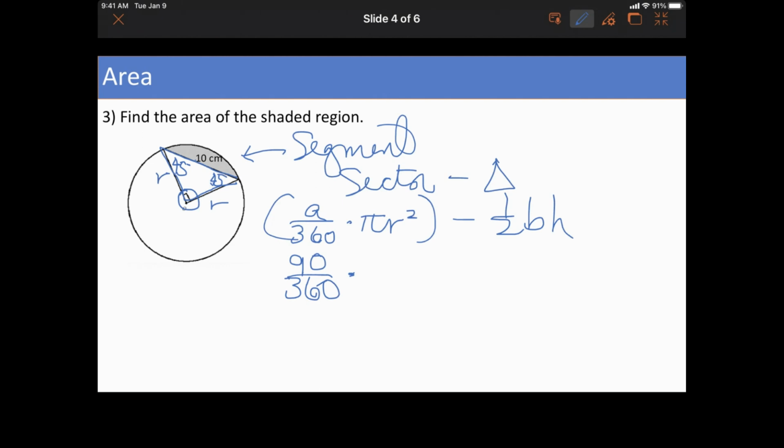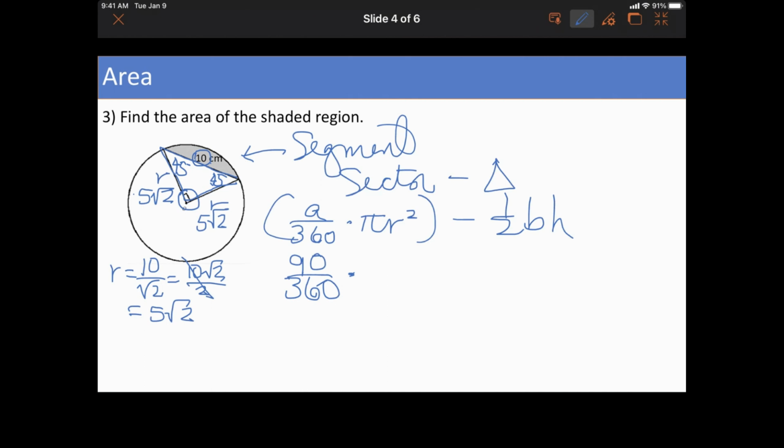So remember that the radius is also the base and the height of the triangle. All right. So because it's a 45, 45, 90, I can find the radius using this hypotenuse 10. So how do we get from the hypotenuse to a leg of this special right triangle? Correct, dividing by root 2. Okay, so r equals 5 root 2, so does the base and the height of the triangle.